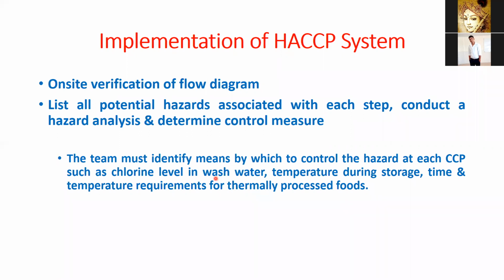That is another product line, canned product, where time and temperature are very critical. That's why that is the CCP, critical control point. So first is to list all the potential hazards associated with each step. Then we do the hazard analysis and determine the control measure for these listed or identified hazards.